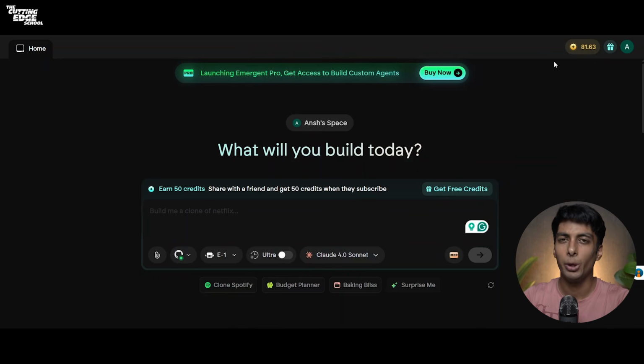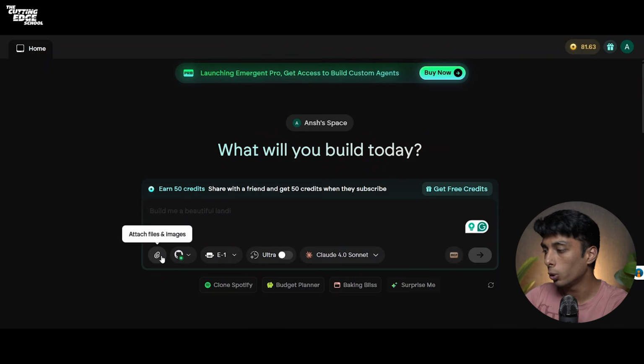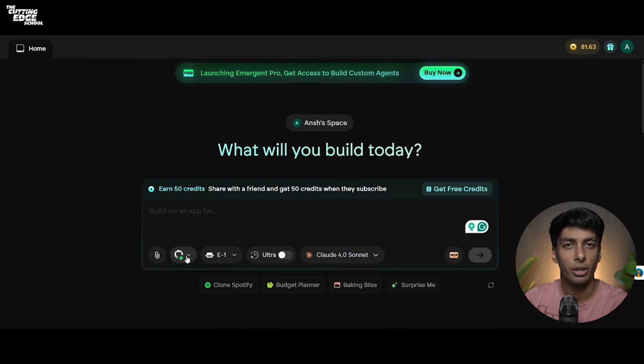After signing up into Emergent, this is the exact dashboard that you'll see. You have an area to enter your prompt or to explain your idea to your AI agent or Emergent builder. Then you also get an option to upload files and images. This can be your mockups, your user diagrams, etc. Along with this, you also get an option to connect your GitHub account.